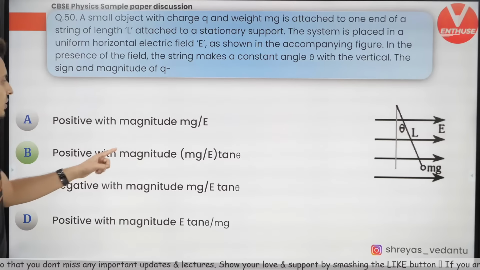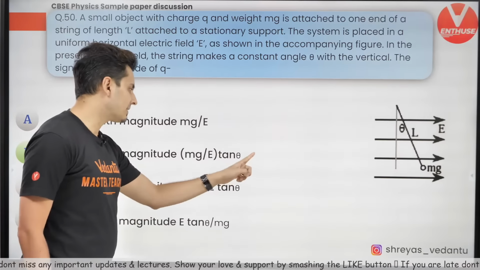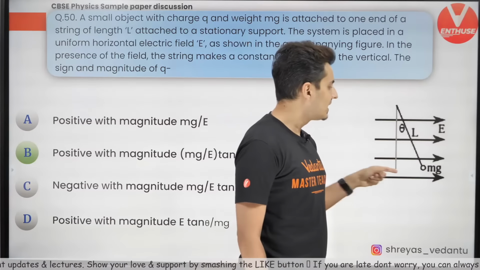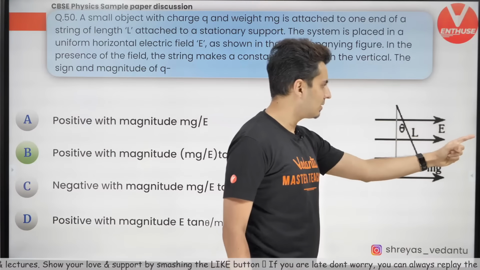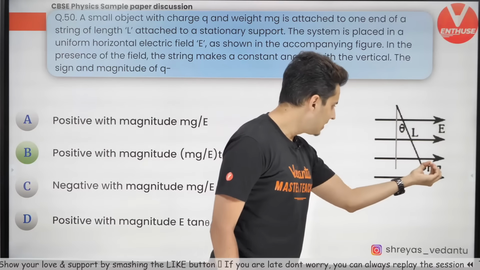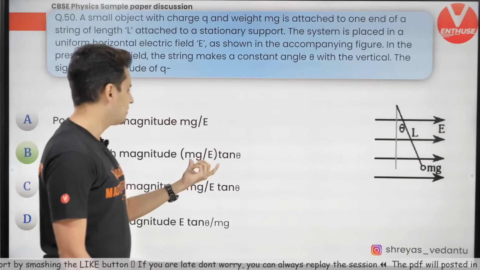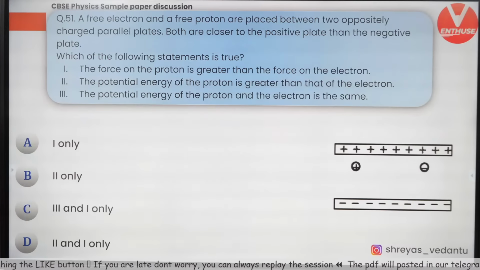Just check this out. So mg by E and tan theta is there, and the charge will be positive. Yep, the charge is positive because it got deflected in the direction of the field. If the charge was negative, then it would get pulled on this side. So it is positive, and whatever value we found out was also correct. Moving on to the next one.